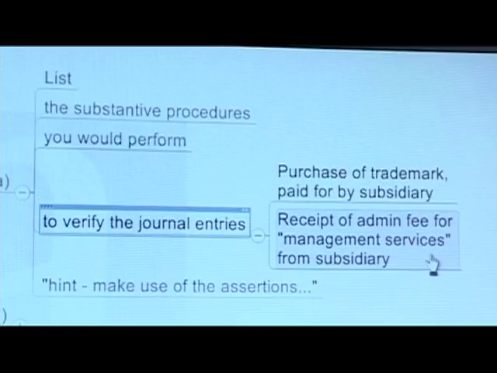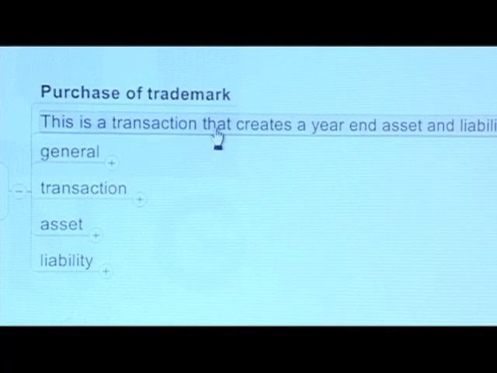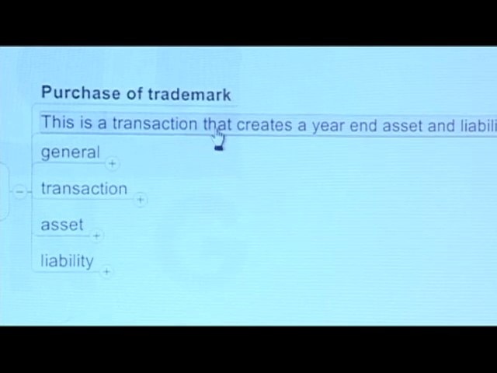The second journal entry was then the management services admin fee that we received. Reminder of the hint, the required asks you to make use of the assertions. There would then be a strong expectation that in the solution there would be a reference to the assertions. So let's have a look at how we would approach this. If we deal with the first journal entry, the trademark. The important recognition here, and I've alluded to it briefly, is that this journal entry is a transaction. It's being recorded on the 16th of February. It is debiting something, crediting something. It is a transaction. Obviously, coming out of this transaction, we have assets and liabilities that are created.